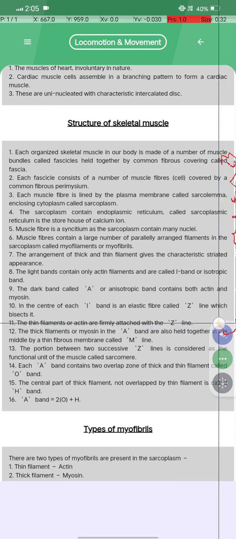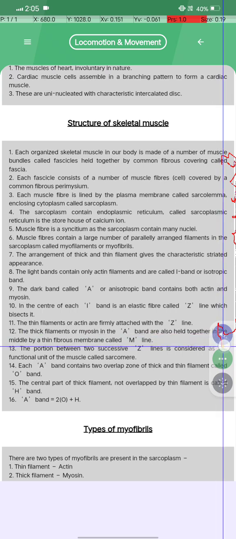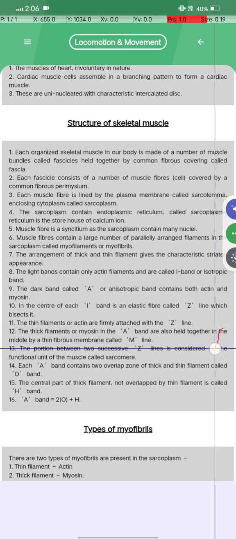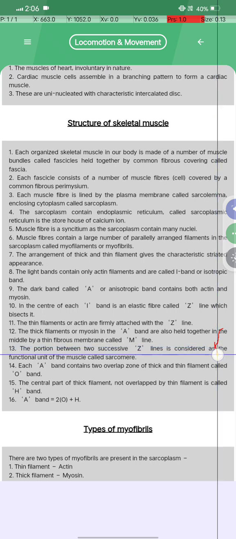Eleventh, the thin filaments, or actin, are firmly attached to the Z line. Twelfth, the thick filaments, or myosin, lie within the A band and are also held together in the middle by a thin fibrous membrane called the M line.